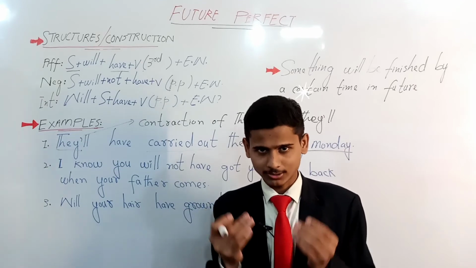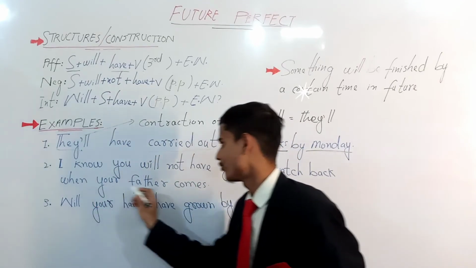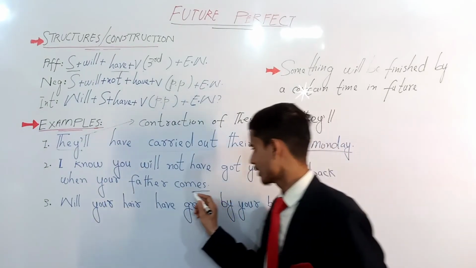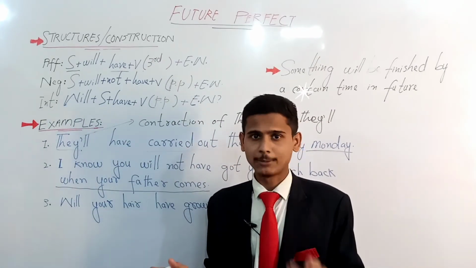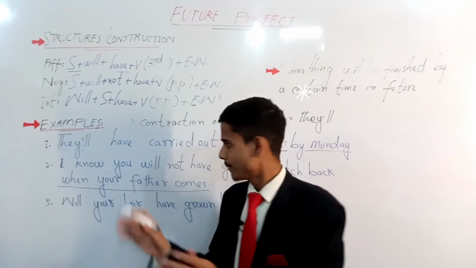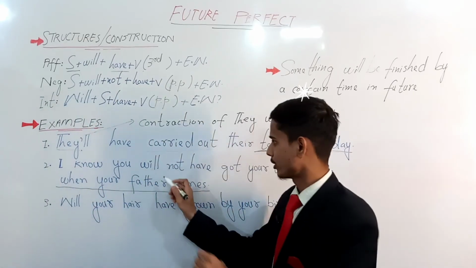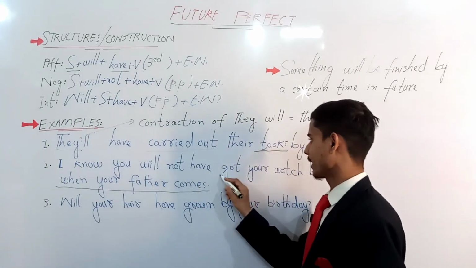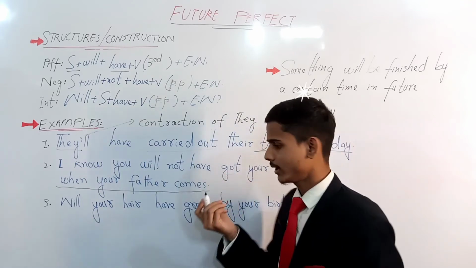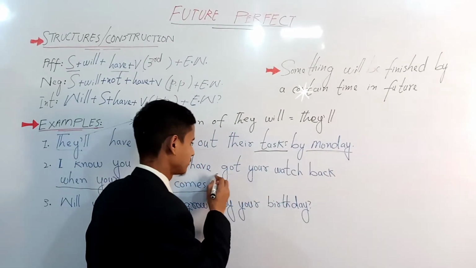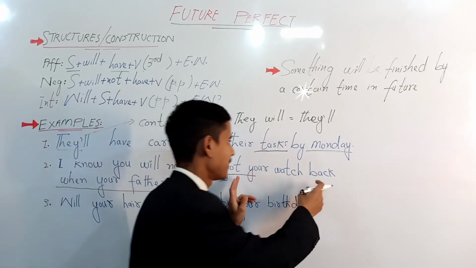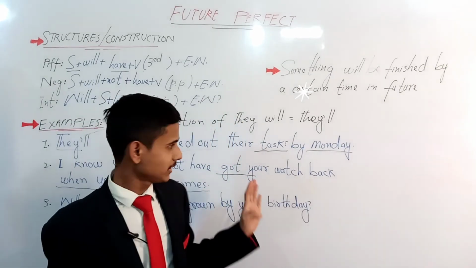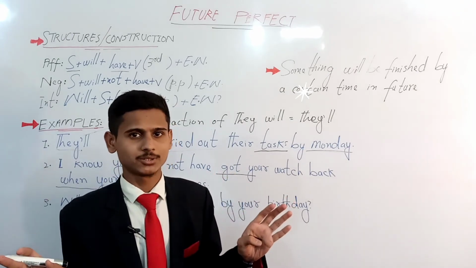You won't have got it back by the time your father comes, right? So this is actually a clause, but this is also a time, the time by which this certain action, getting back, won't have happened. Got is from get, which is a verb, and get back is a phrasal verb.